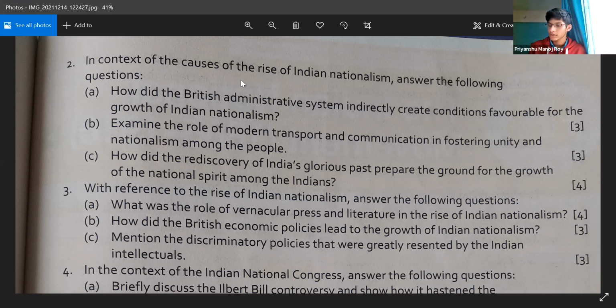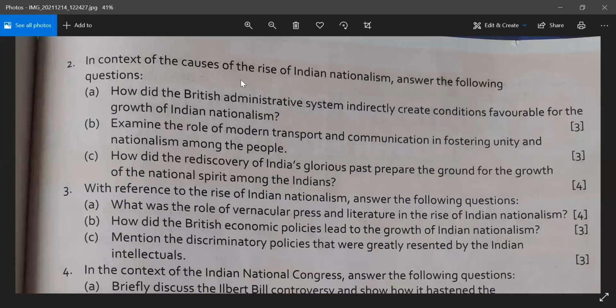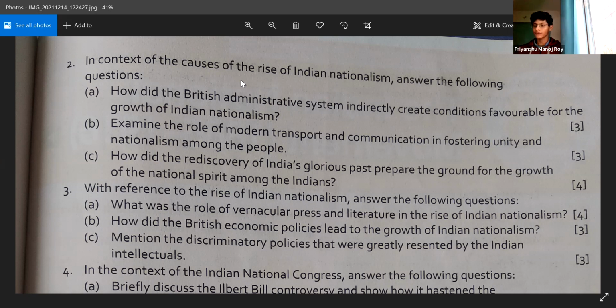Can I add something? Yes, please, Priyanshu. Now we can also say that the Britishers had transformed our India into a united whole under their rule. Then the government had introduced a uniform and modern system of government throughout the provinces. And the third point is that they applied uniform laws to all British subjects.